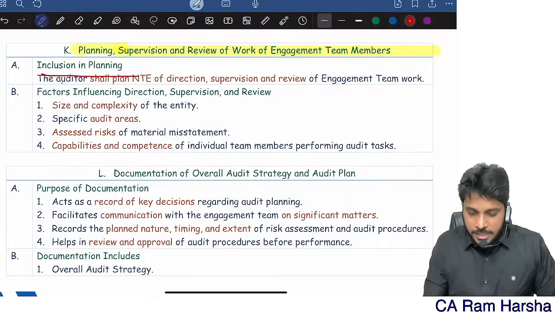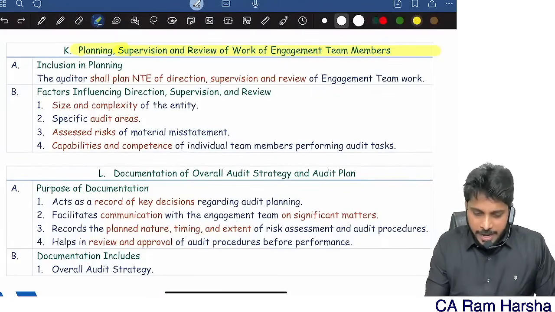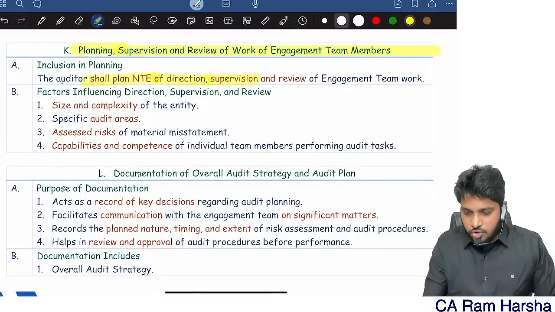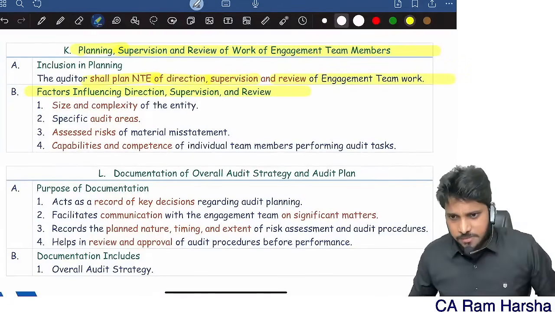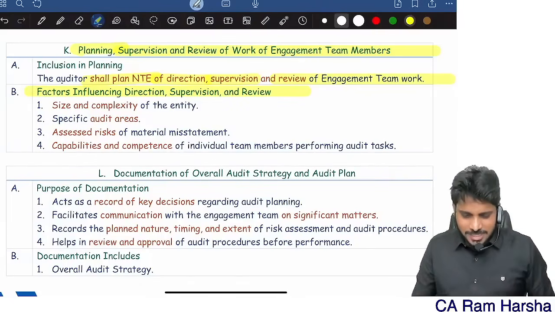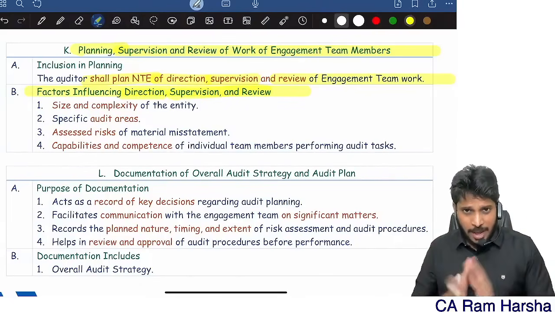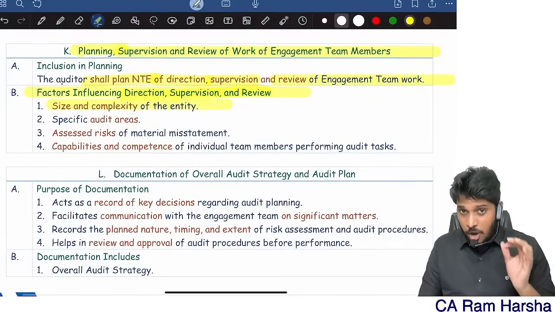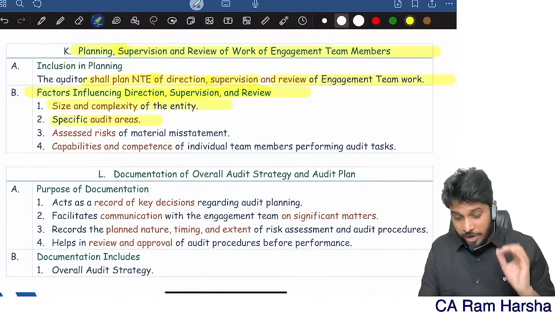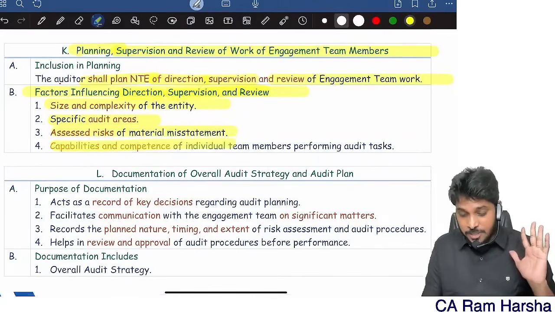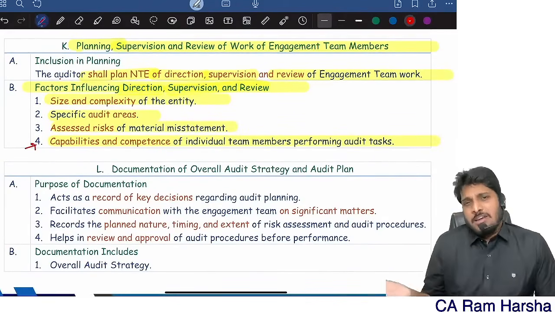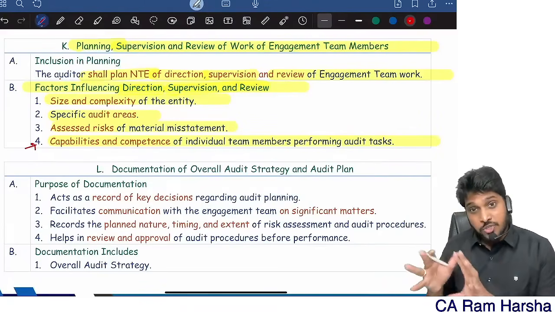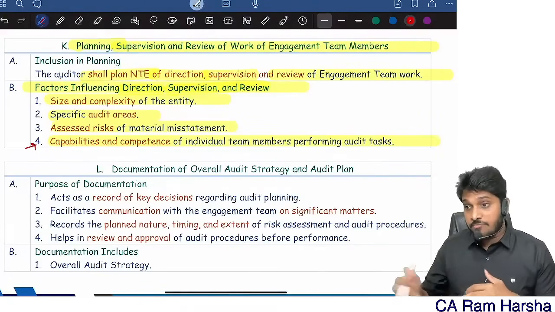Yes, the auditor shall plan the nature, timing, and extent of direction, supervision, and review of the team members. To what extent will direction, supervision, and review happen? It depends upon the size and complexity of the entity. It depends upon the audit area. It depends upon the assessed risk. It depends upon the capability of the team members. If my team members are very capable and competent, I rarely review; I will review at the end of the audit. If my team members are new and don't have any idea, I will review them very frequently.